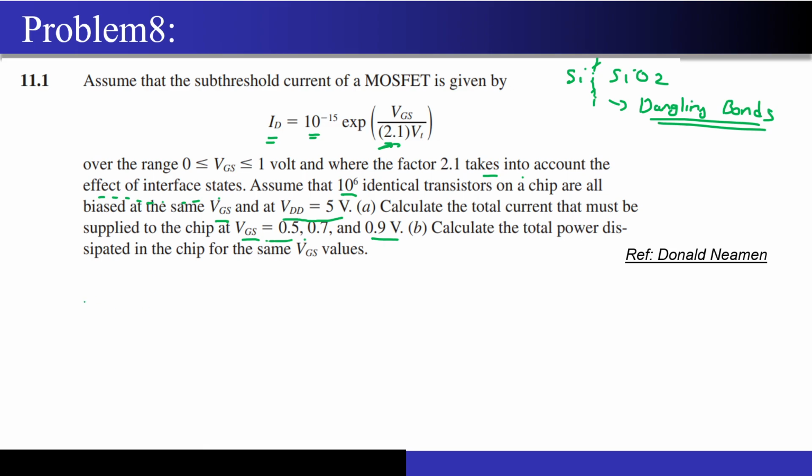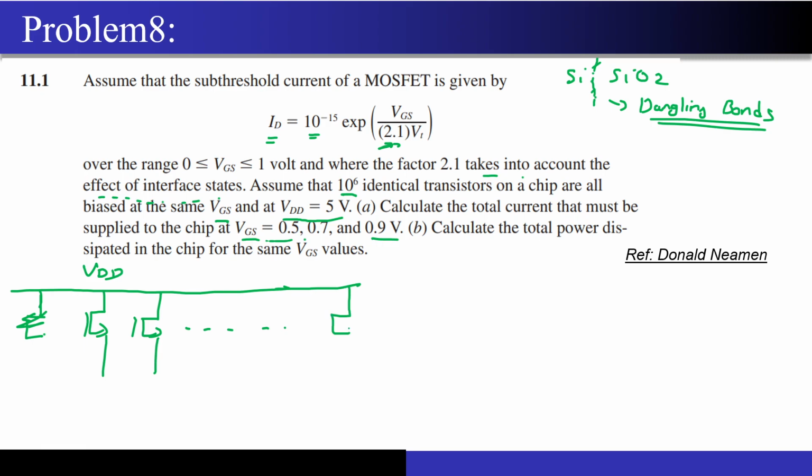Okay, so now I will just draw a rough diagram for you to understand it better. This is my VDD, and let's say I have NMOS transistors like this. I can keep on going like this until I reach my last transistor. What is this last transistor? This is the 10 to the power 6th transistor. This is first, this is second, and this is the 10 to the power 6th transistor.